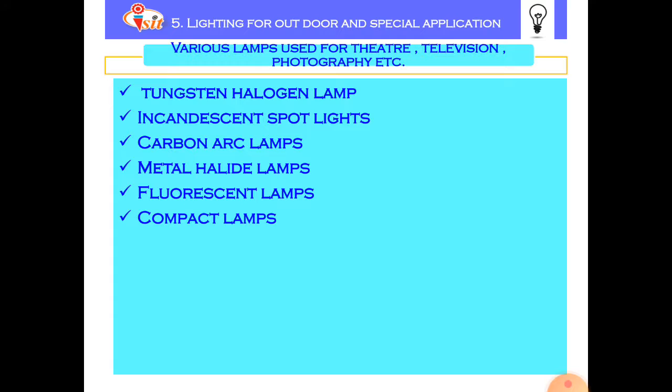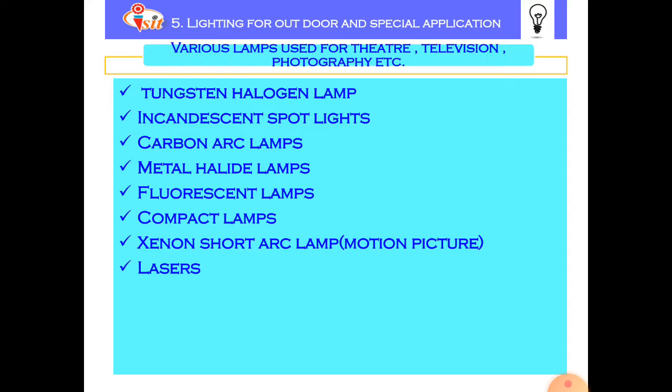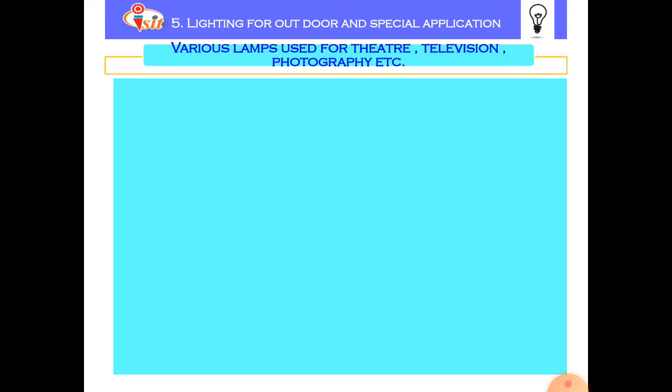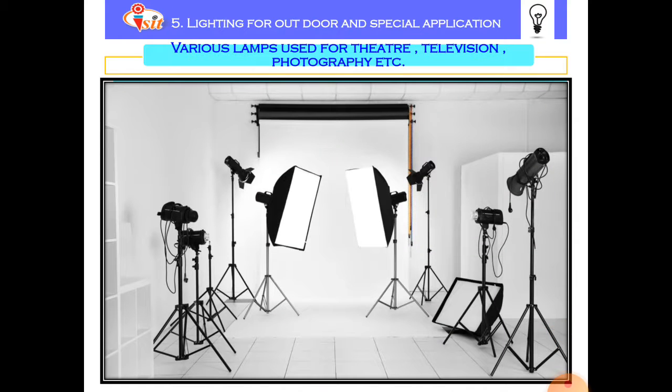Compact lamps are used. Xenon short arc lamps are also used. Lasers are also used. LEDs are used for theater, television and photography purposes. So these are some reflectors which are used, as well as lamps. Projector or xenon lamps are used for photography on the set.